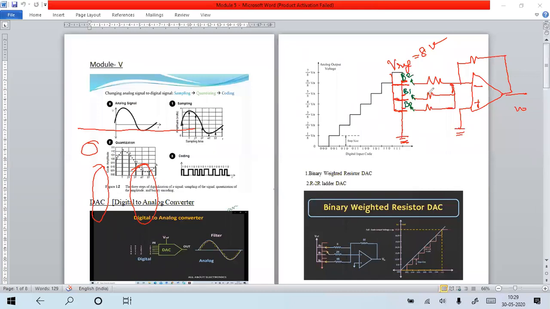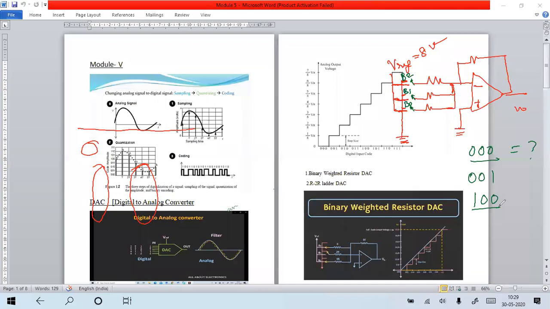But our concept is what? If I give 0, 0, 1, I have to get 1 volt. That is my intention, and for getting that I have to form the circuit. So B2, B1, B0. Maybe you want to know the output for the bits 000, or you may want the output for 001, or for 100. It will change based on the bit representation.